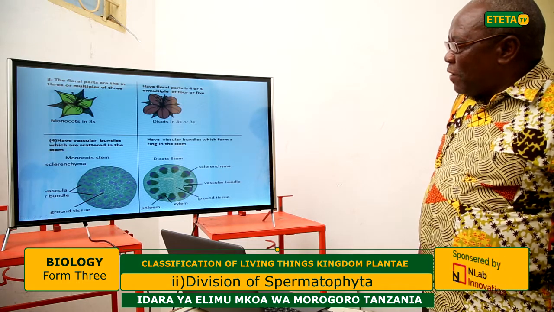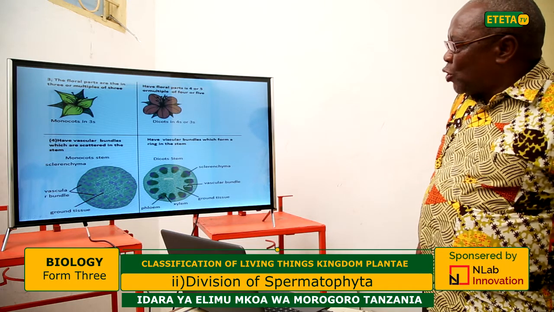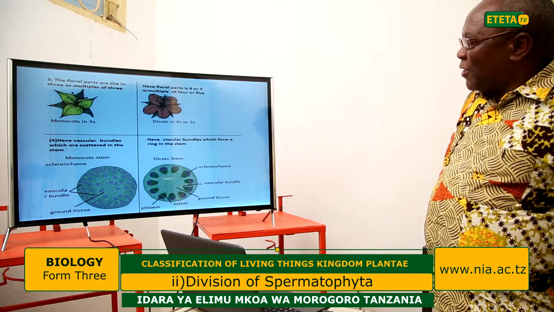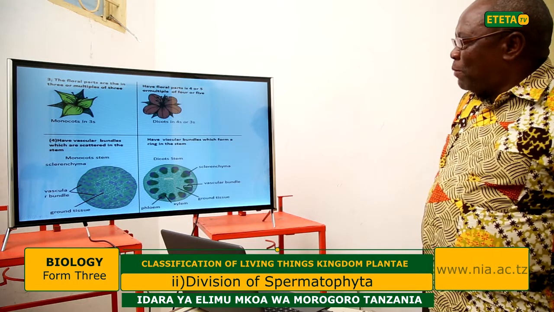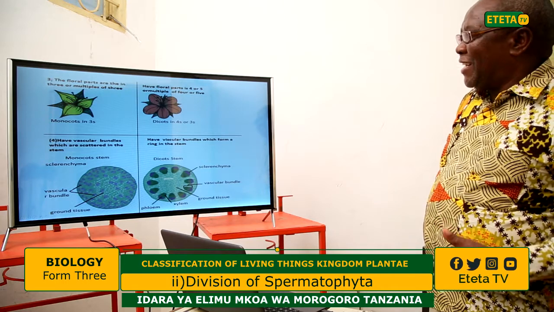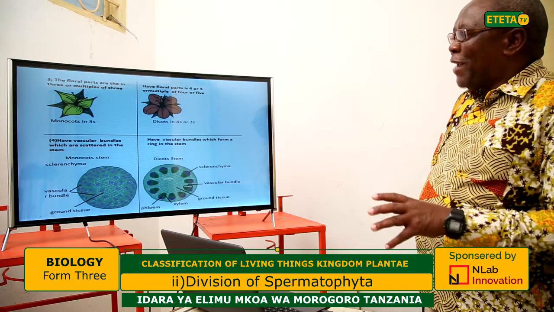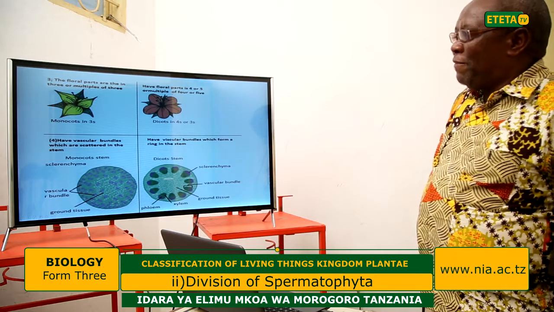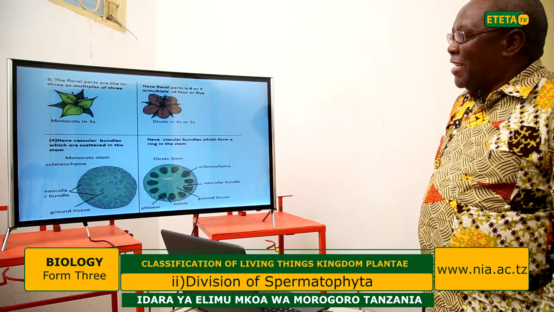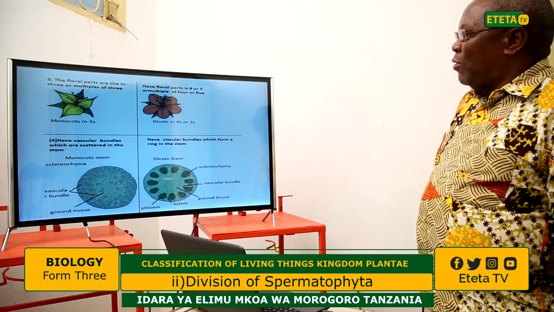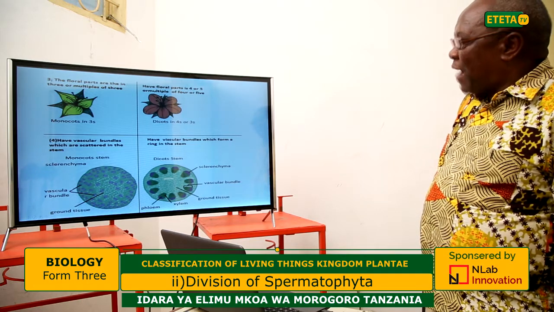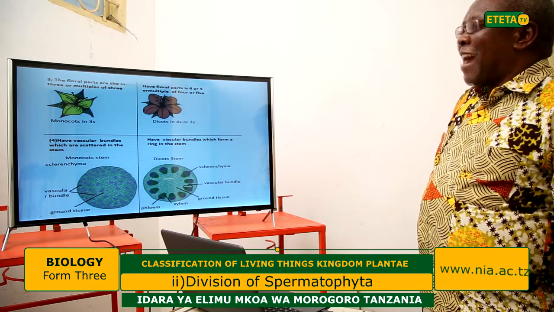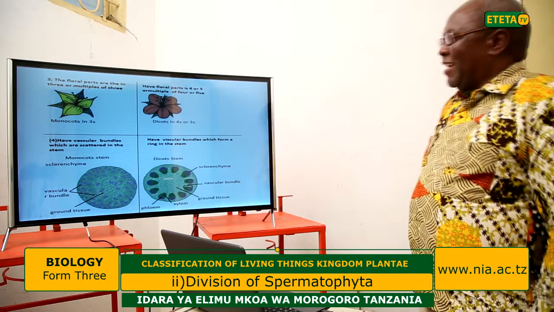Also the sepals: 1, 2, 3, 4, 5. So either 5 or multiples of 5, meaning 10. When you observe a flower in the field and see that it has 4 or 5 floral parts, it is automatically a dicotyledon plant.